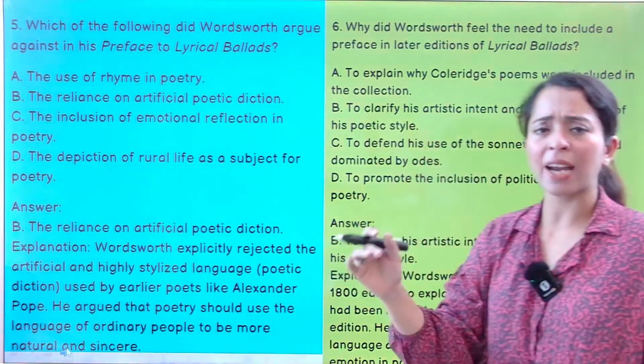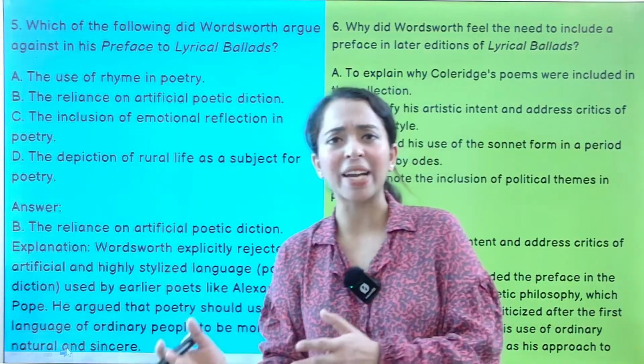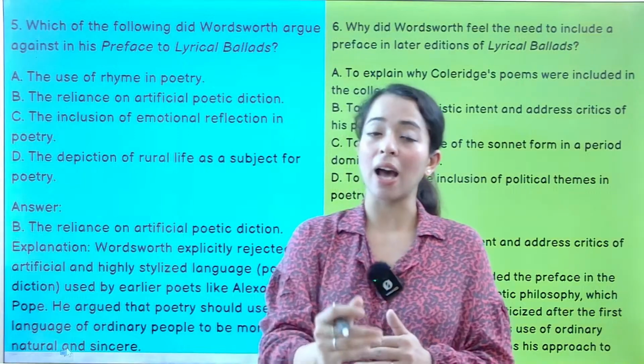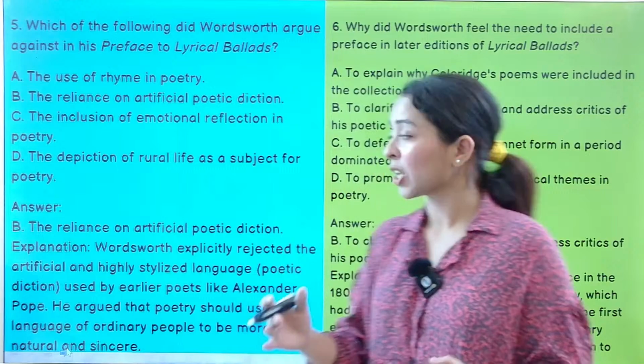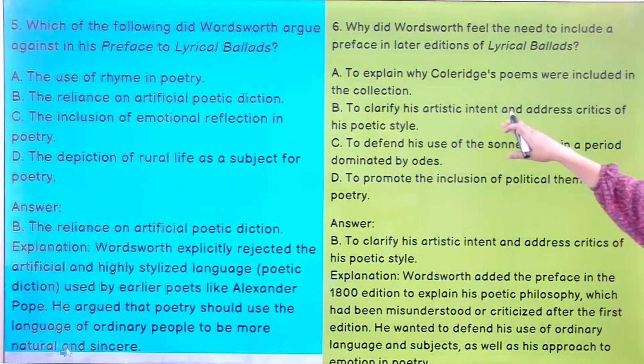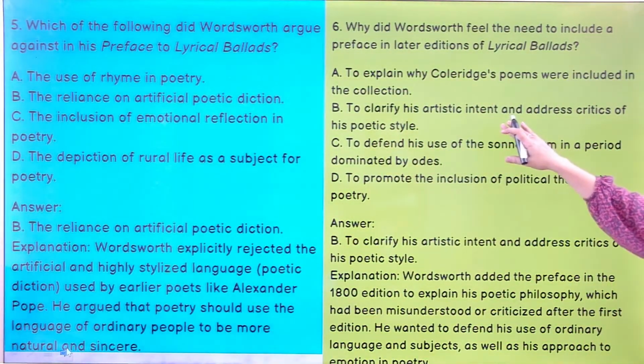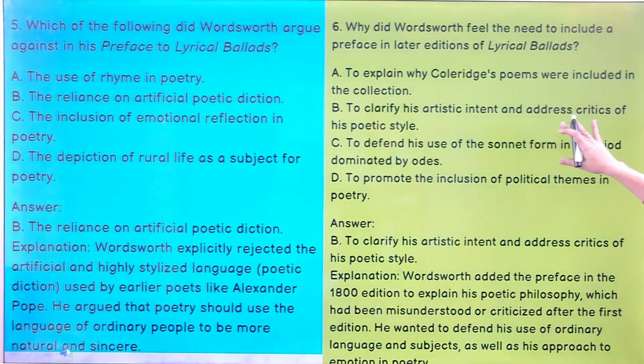There were critics and everybody was like, why is Wordsworth writing in such a way? So it was like an answer, that this is my style and this should be the style of the age. So he said to clarify his artistic intent, what his artistic intent is, that had to be made clear, and he had to address his critics on why he is writing in that style, okay?